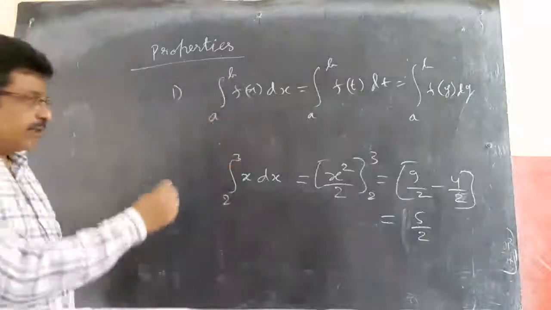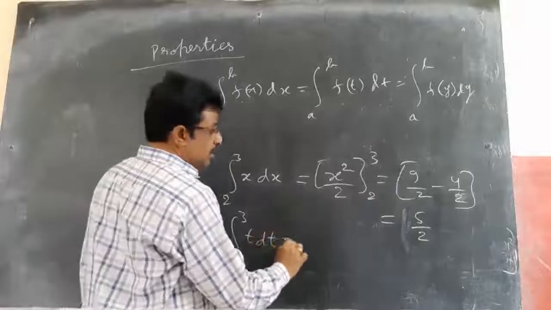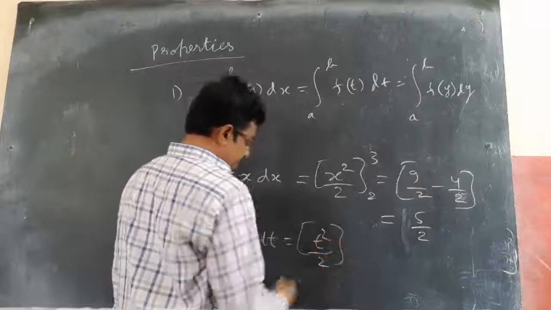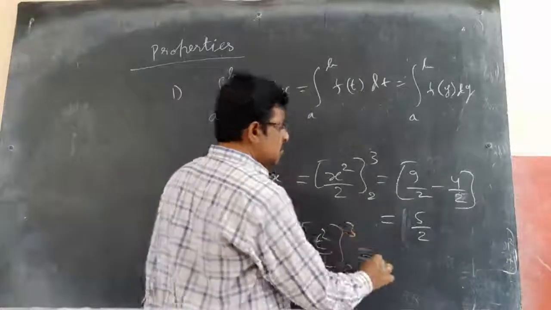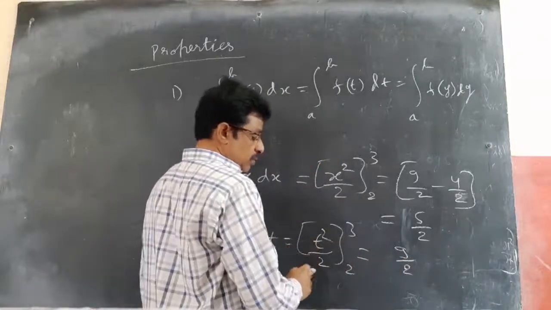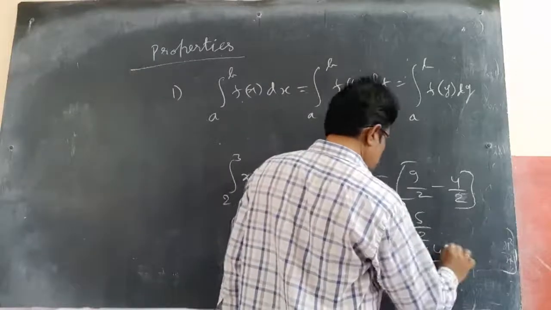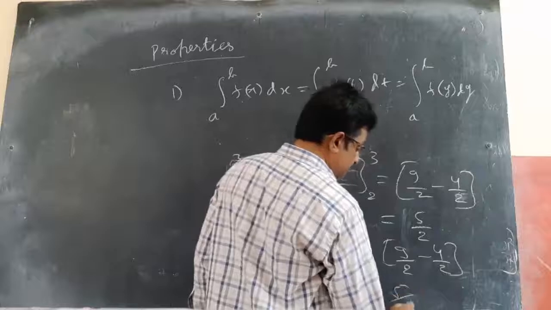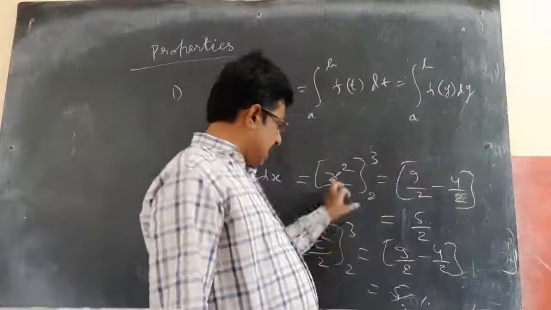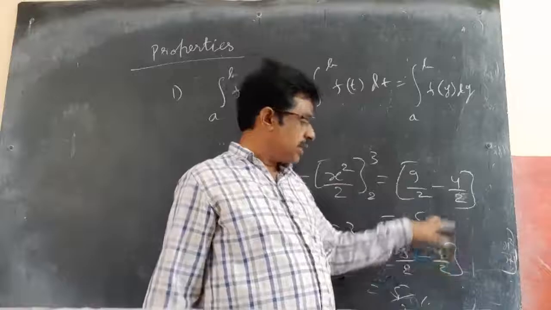Like this, if I take integral of 2 to 3 t dt, what do I get? Integral of t with respect to t is t square by 2 only. Now between the limits 2 to 3. So this becomes 9 by 2 if substituting 3 square. In place of t, if I substitute 2 square, 4 by 2. So upper limit minus lower limit finally gives you 5 by 2. So both are same or not? Till here it is x and it is t, different only. But after substituting the limits, they are becoming equal.